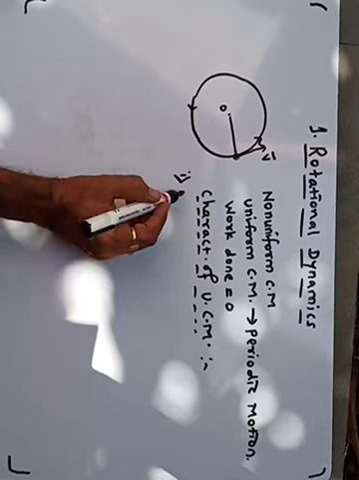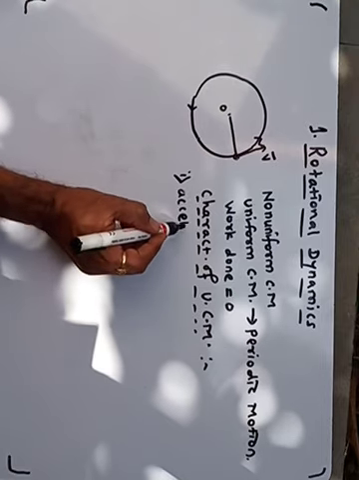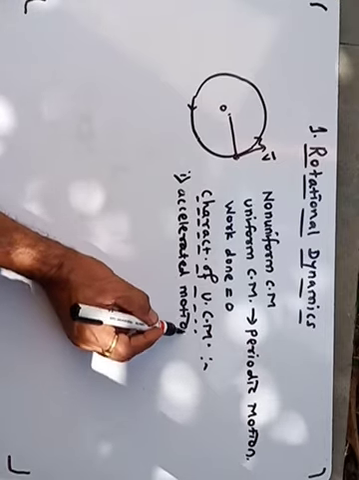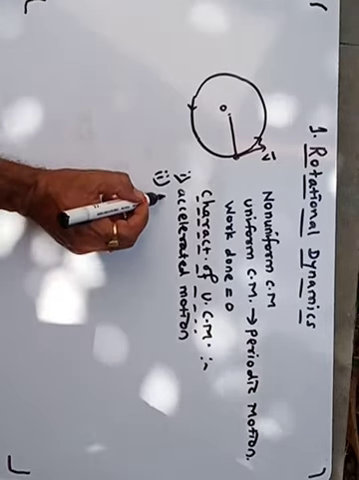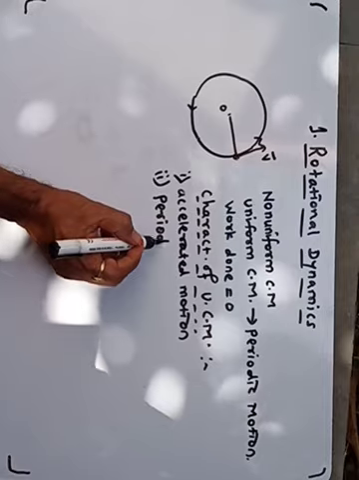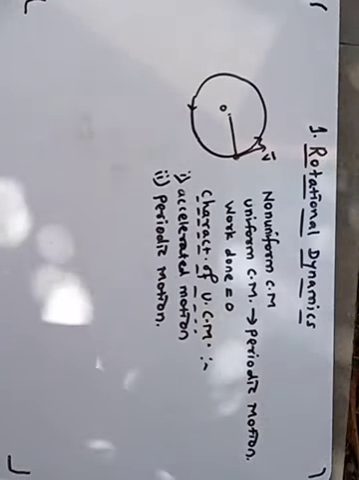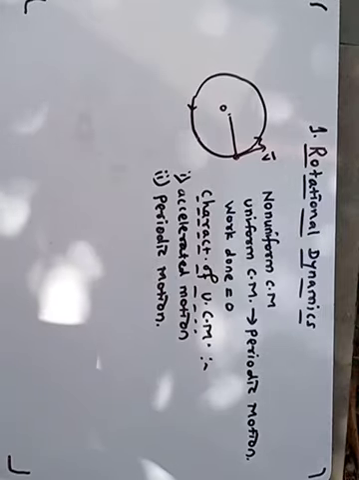That means accelerated motion, this is one characteristic of UCM. And periodic motion, this is another characteristic of circular motion.